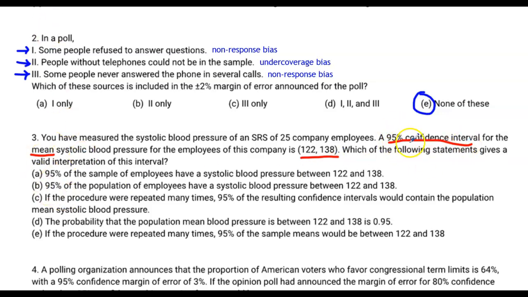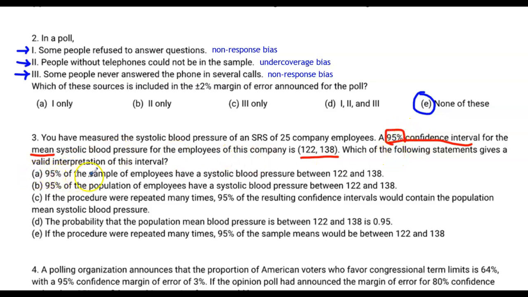Now recall what that 95% is representative of. 95% says if we do this process many times, if we construct many confidence intervals, 95% of those confidence intervals, not of employees, not of samples, not of the population, 95% of those confidence intervals will capture the population parameter, and 5% will not.